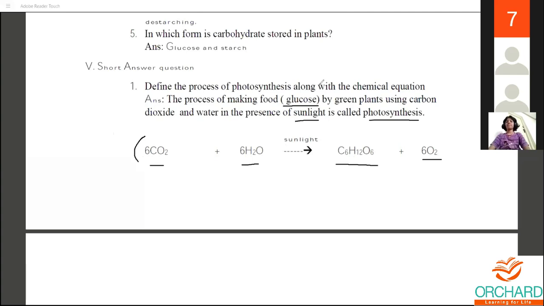First the definition has to be written. The process of making food by green plants using carbon dioxide and water in the presence of sunlight is called photosynthesis. You are supposed to write it, and the chemical equation is also main. Each carries 1 mark. If you write the process of photosynthesis alone and omit the chemical equation, you'll not be given full marks. So kindly write the whole thing.